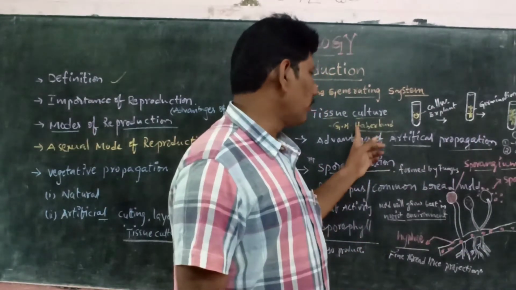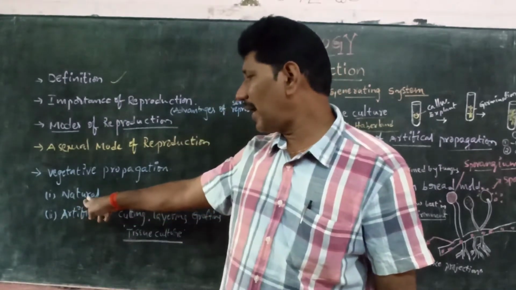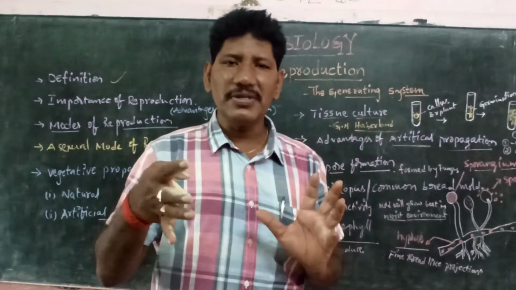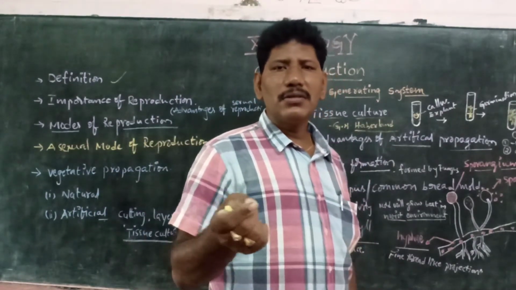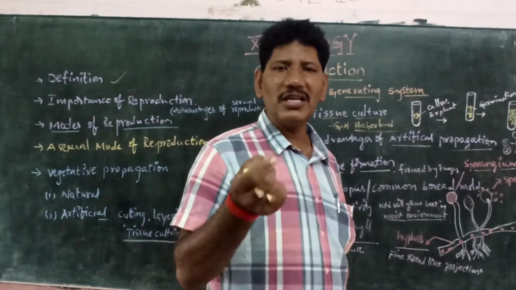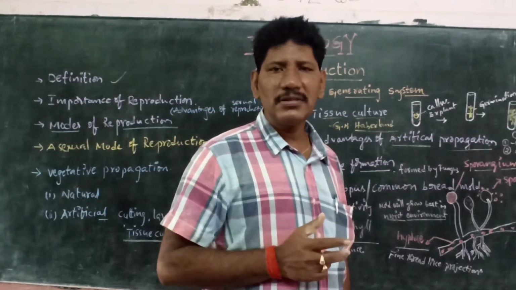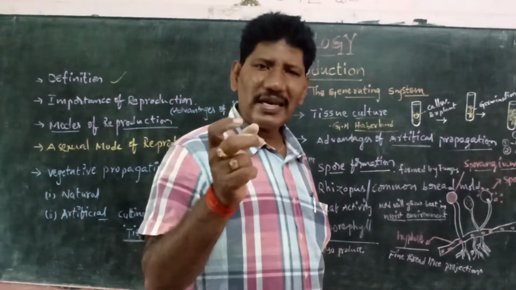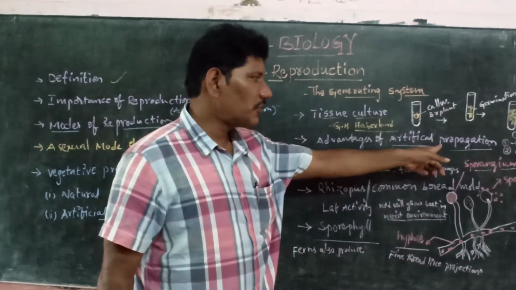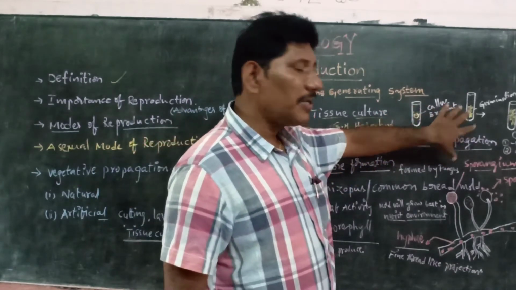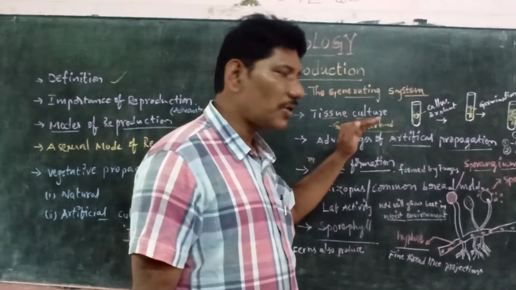So these are the advantages of artificial propagation. Generally, natural vegetative propagation means, for example, Murraya, that is curry leaf, where the roots can develop new plants. In Bryophyllum, the leaf margins can develop buds. Like that, corms, colocasia, onions, bulbs. These are the natural ways. But when we come to artificial vegetative propagation, these are the advantages. Natural vegetative propagation compared to artificial vegetative propagation is better.